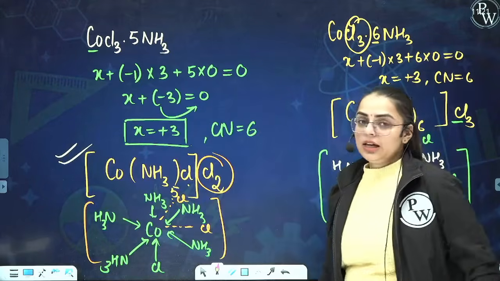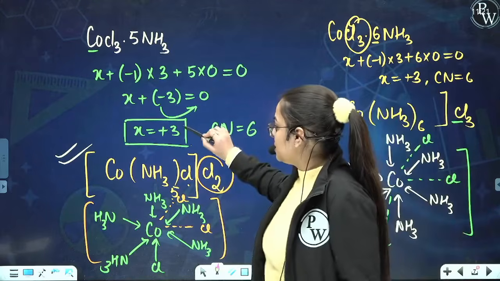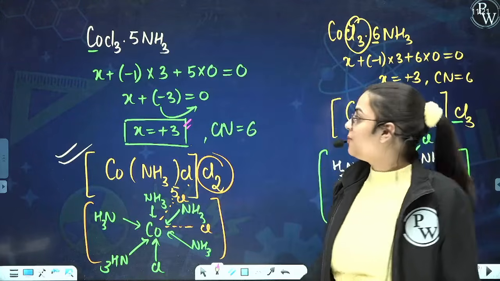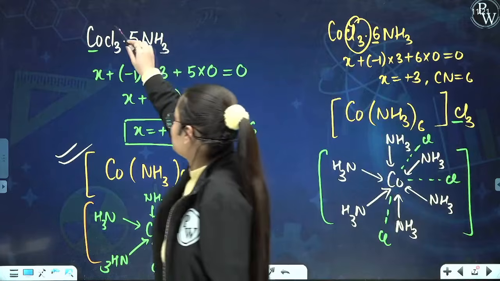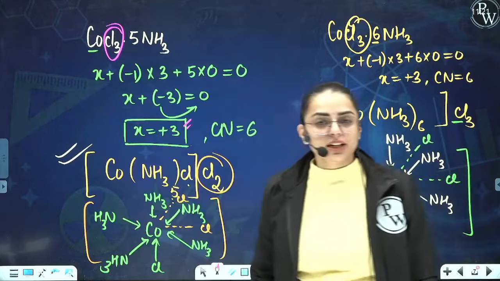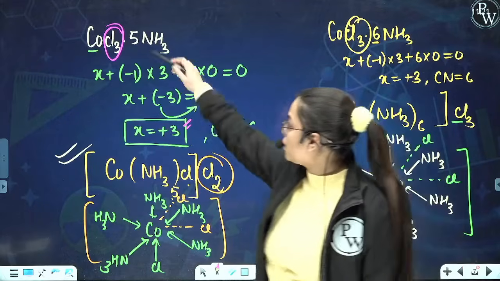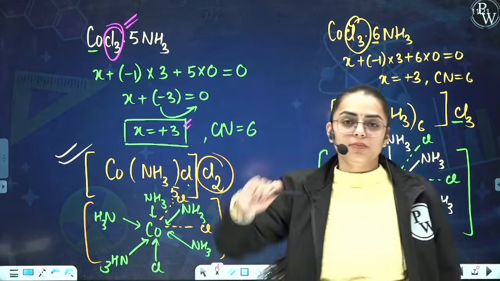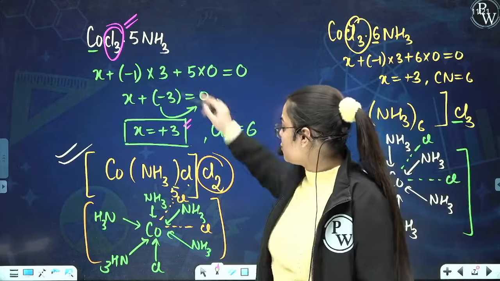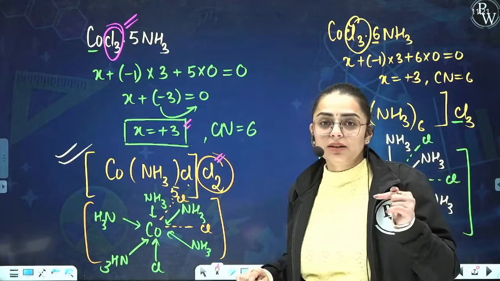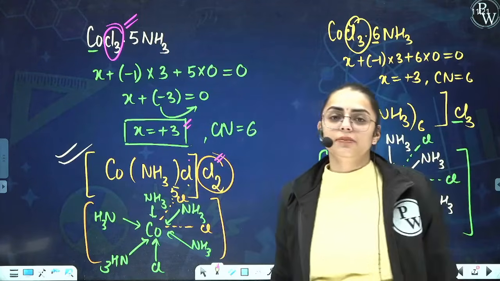Because see, oxidation number was being calculated with the help of all of these 3 Cl. Are you getting my point? Oxidation number was being calculated by all of these Cl3, in which we saw that 2 Cl came outside, but 1 Cl is still present inside.